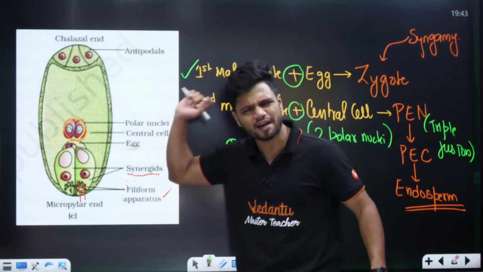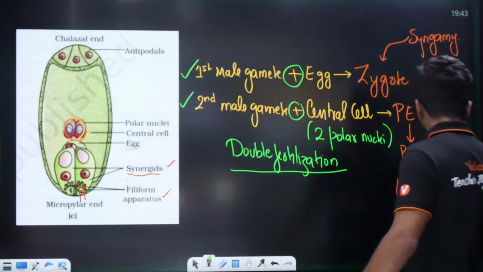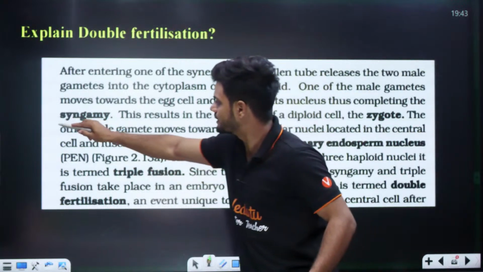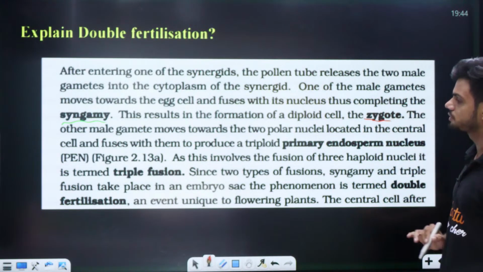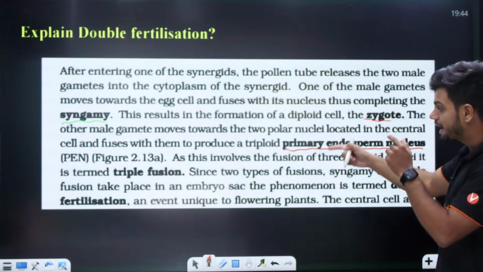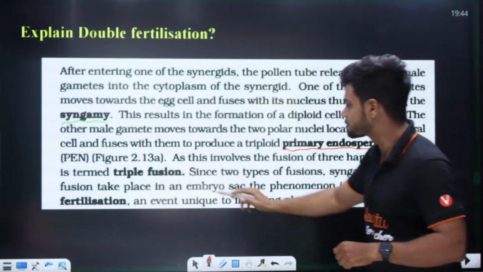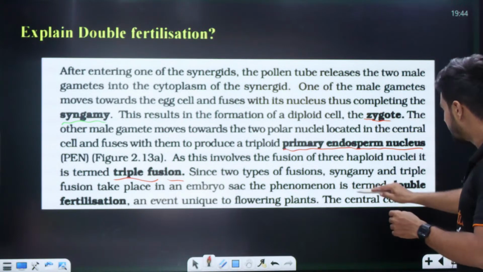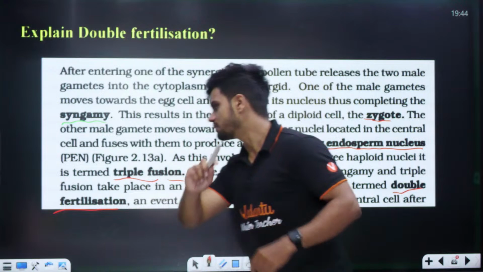Very famous question. Structure of the embryo sac. You must draw it and learn it by looking at this. Everything is given here in the CRT. See, syngamy. We learned about syngamy, about zygote formation, right? The primary endosperm nucleus will be formed first. That will become the primary endosperm cell, then the endosperm. That is called triple fusion. That's why two fertilizations, 1 and 2, double fertilization.